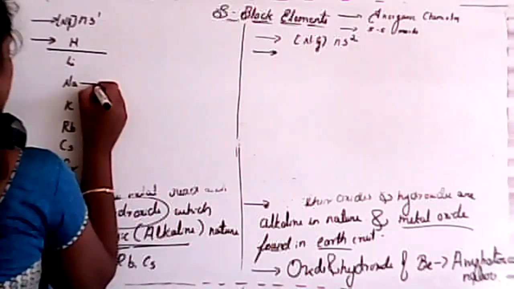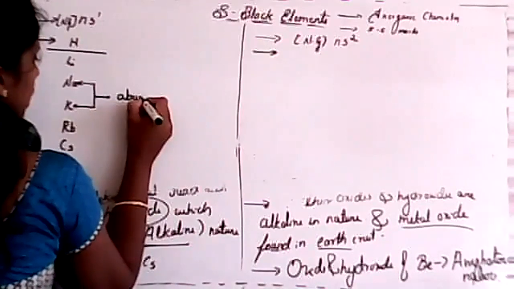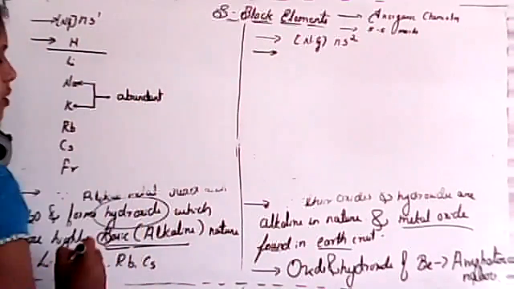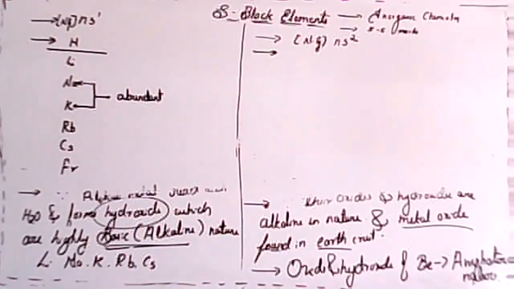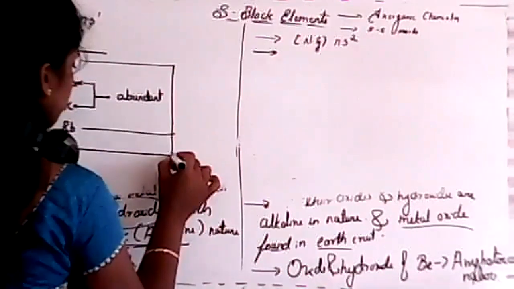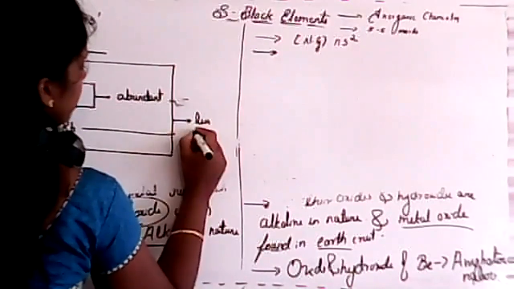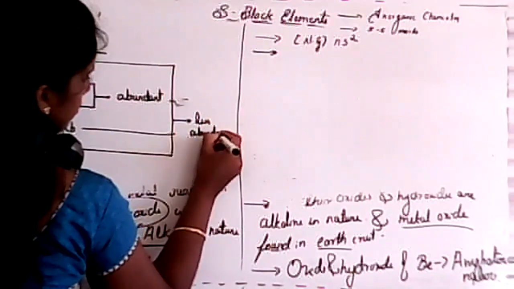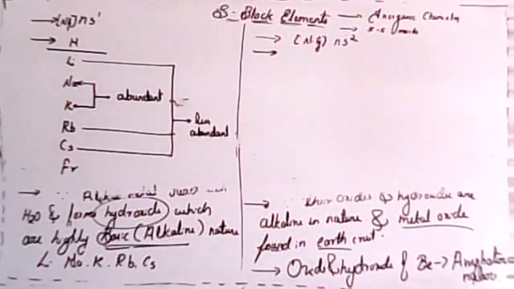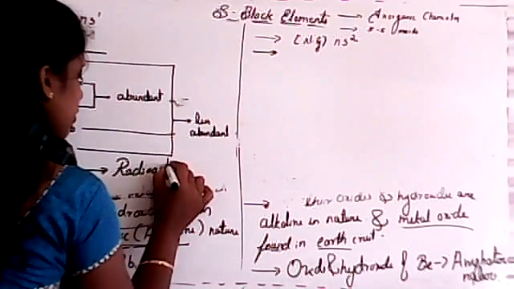In this group, sodium and potassium are the most abundant, that means they occur in larger amounts. The other three, lithium, rubidium, and cesium, are less abundant. Clear? And the last element, francium, is a radioactive element.